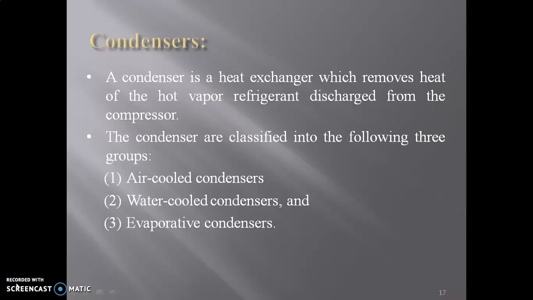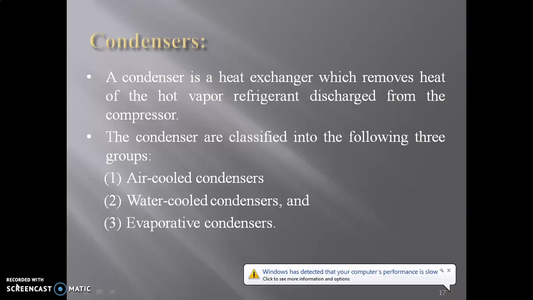So a condenser is a heat exchanger which removes heat from the hot vapor refrigerant discharged from the compressor and rejects it to the surroundings, and the hot vapor refrigerant is converted into high temperature liquid refrigerant. So basically this is the working of a condenser. It is an important device used in the high pressure side of the refrigeration system.